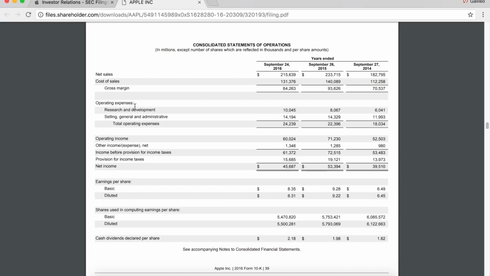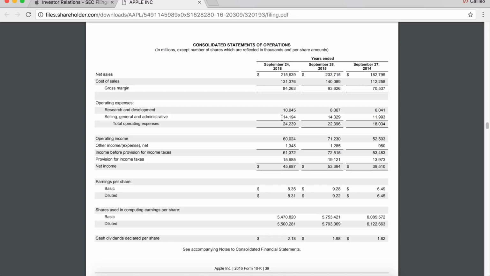Now we're moving down to operating expenses. And these are known as more fixed costs. Variable costs are called that because they vary with each product you sell. These are fixed costs. You're always running your R&D department. You're always doing your SG&A and hiring your sales staff and your CEO. And paying rent for your buildings. These are fixed costs. So as you can see, Apple spent $10 billion on R&D last year. They spent $14 billion on SG&A.